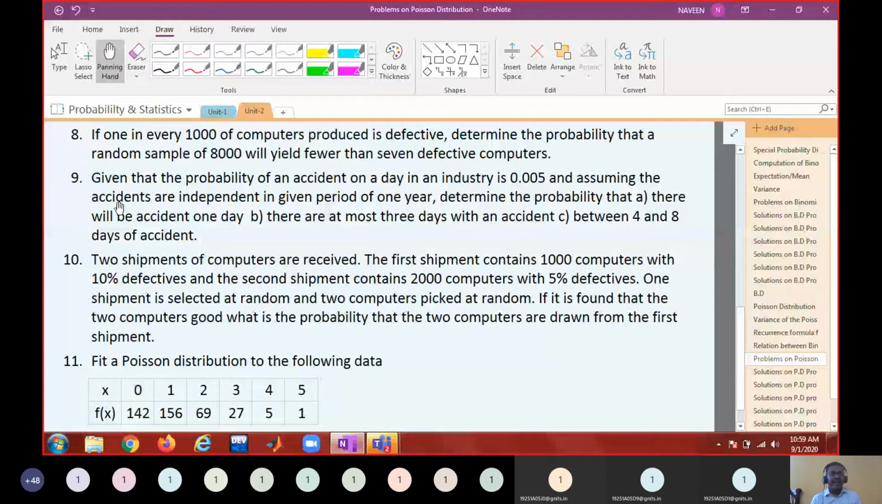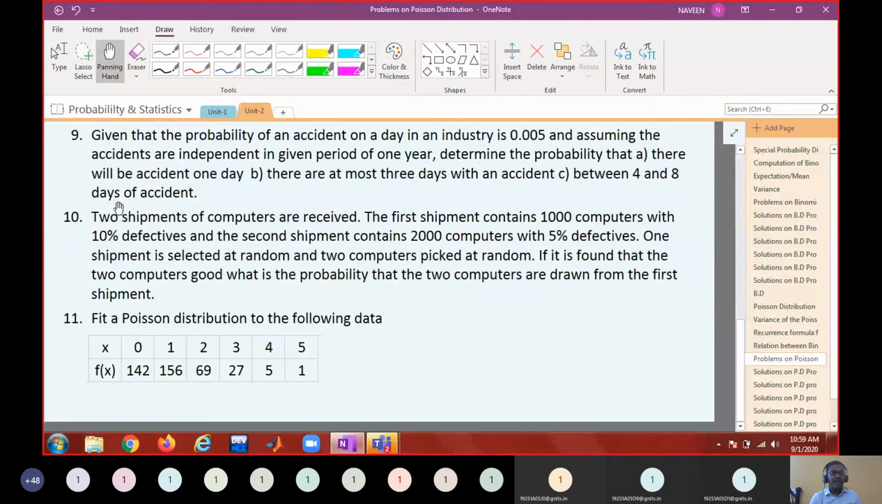Again, this is a direct usage of the Poisson distribution. Now instead of doing it in two methods, we try to directly do the problem using the Poisson distribution. Okay, so there are only two possibilities. On a day there may be an accident, there may not be an accident, right? So there are two possibilities, like success and failure. And the probability of success, that means there is a day with an accident, is 0.005, which is very less. Okay, and the accidents are independent in a given period of 1 year.